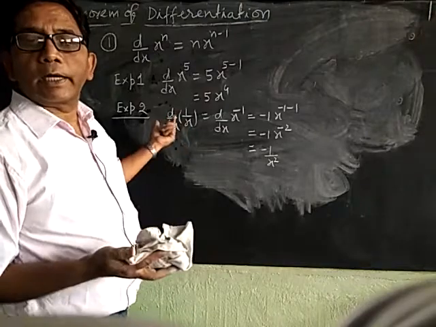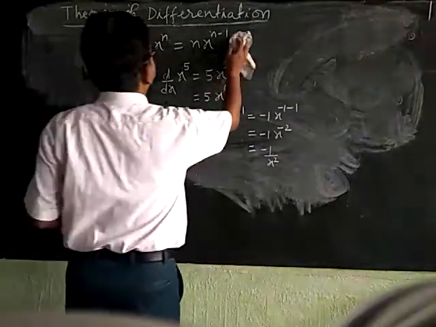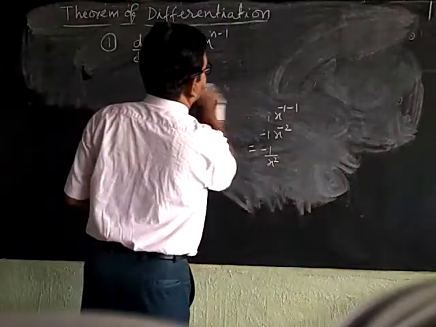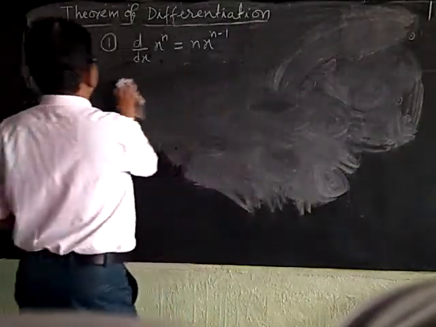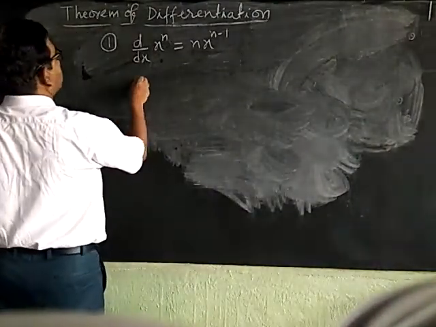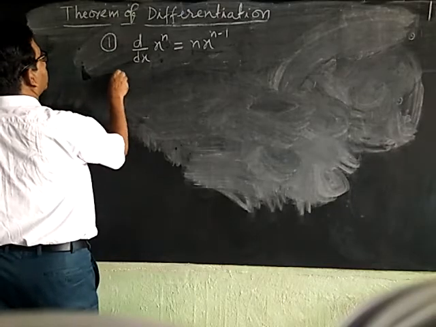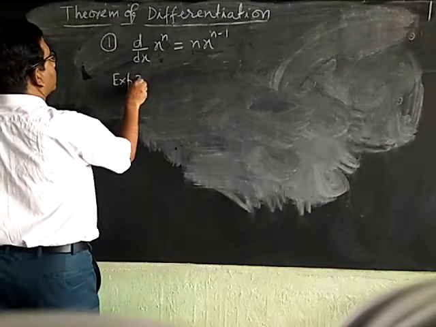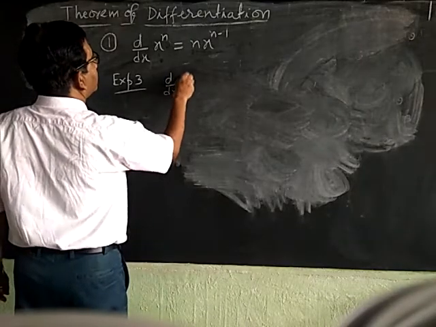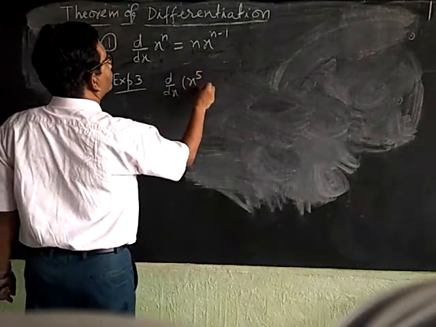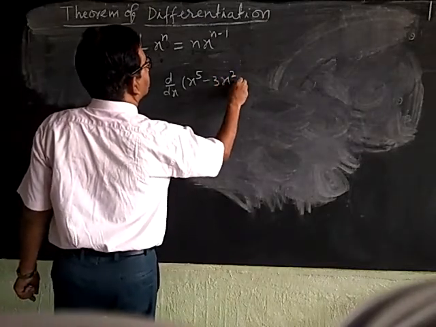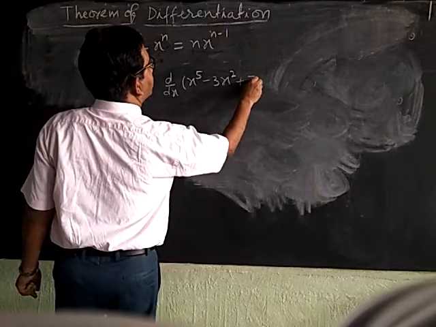Now we take another example. Suppose you have to differentiate. Example third, find the value of d by dx of x power 5 minus 3x square plus 7x.